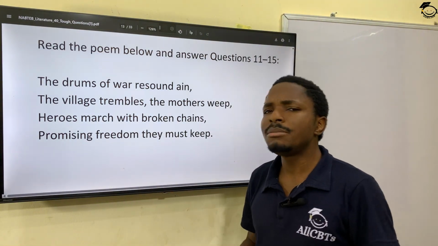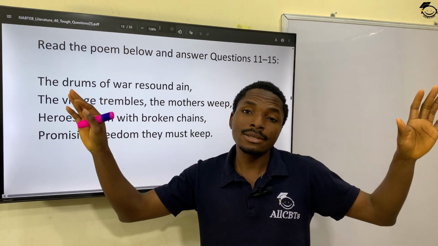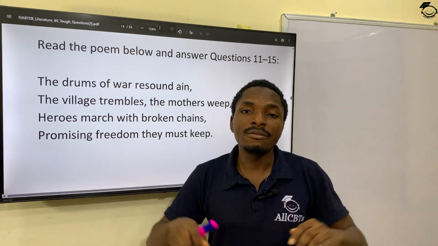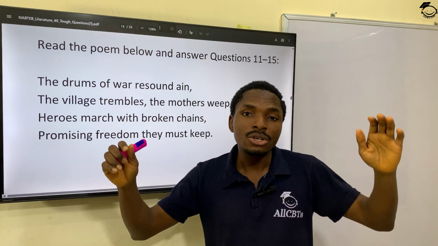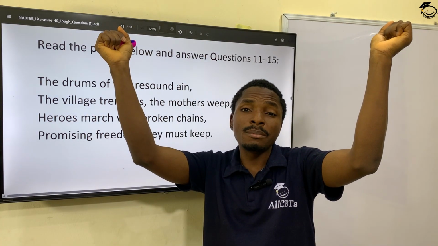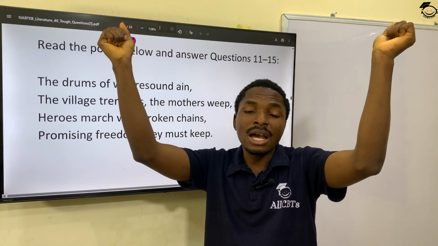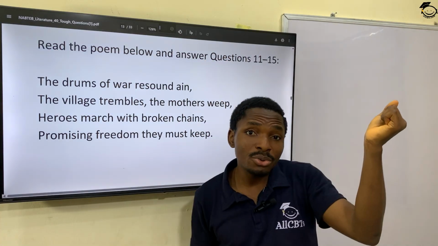Let me take your mind away from here. Have you ever seen the flyers or billboard of a church program, maybe one that has to do with deliverance? You will see on that flyer the hands of a man or a woman with chains on both hands, and then you see that the chains were broken.